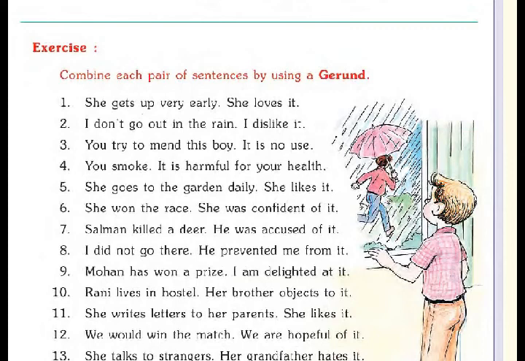Number 5, she goes to the garden daily, and the second is she likes it. So she likes going to the garden daily. So the rest of the sentences you have to solve yourself.